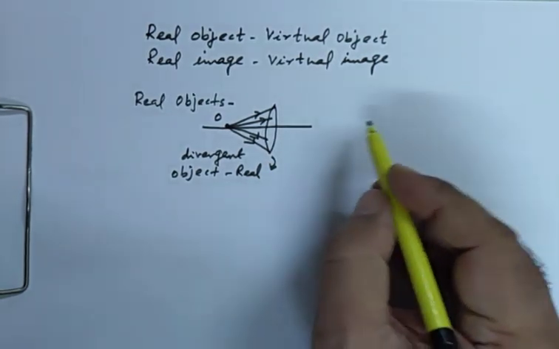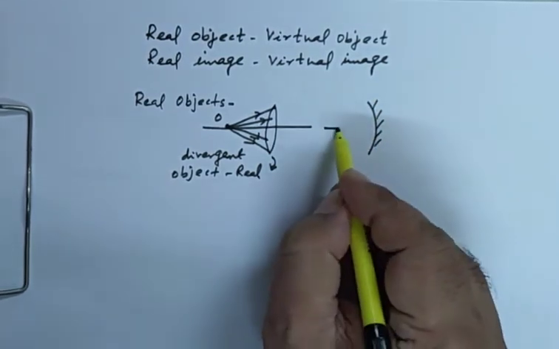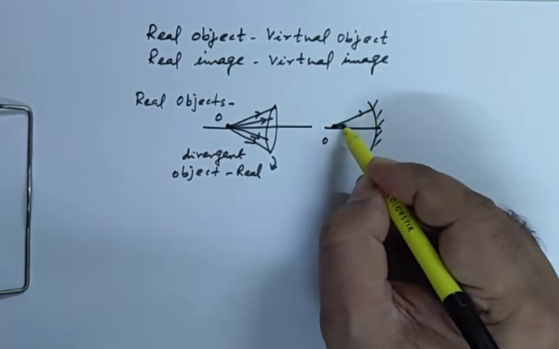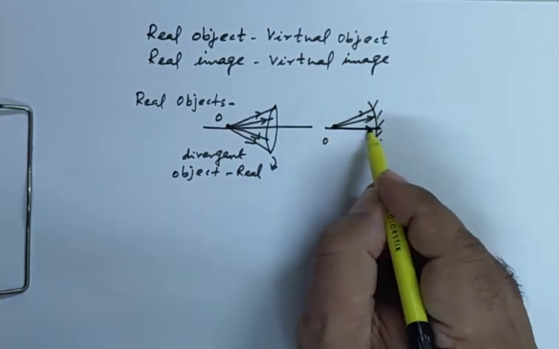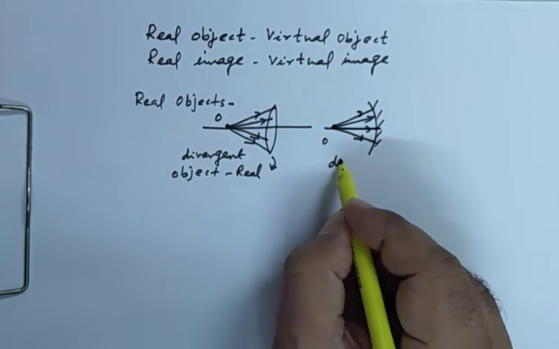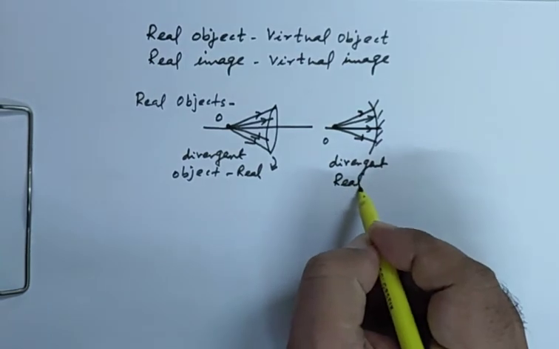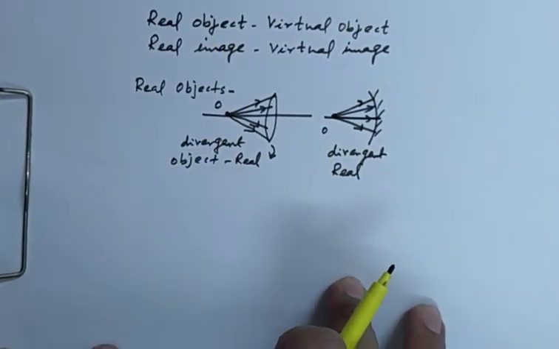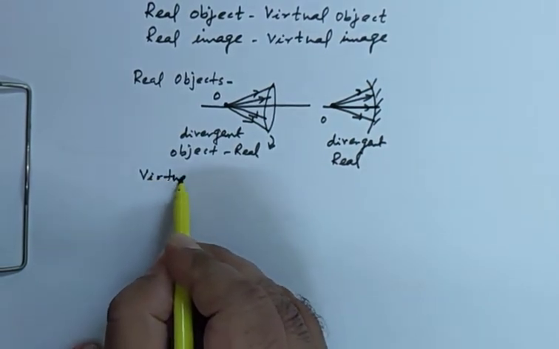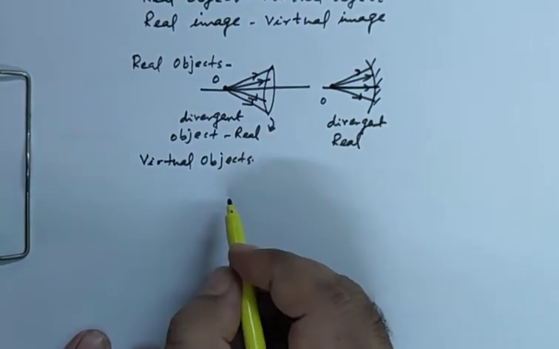For example, if I take the case of a concave mirror, if I put an object over here, the light beam from the object falling on the mirror is divergent, so the object is real. Now, what are the virtual objects? Let us consider a case.